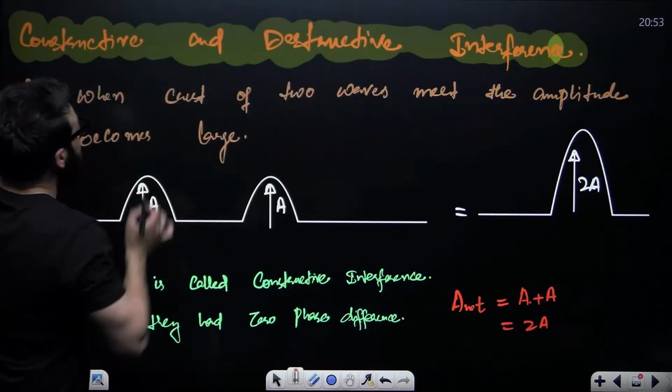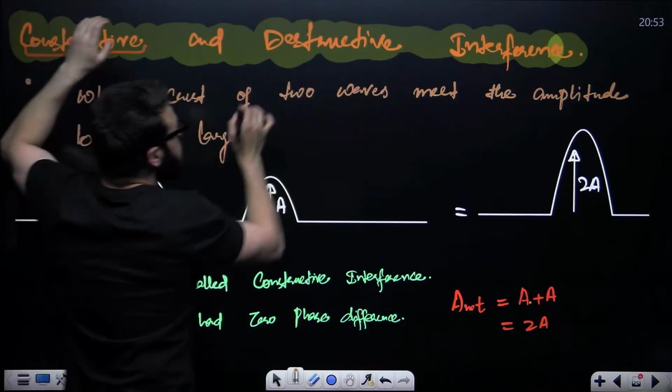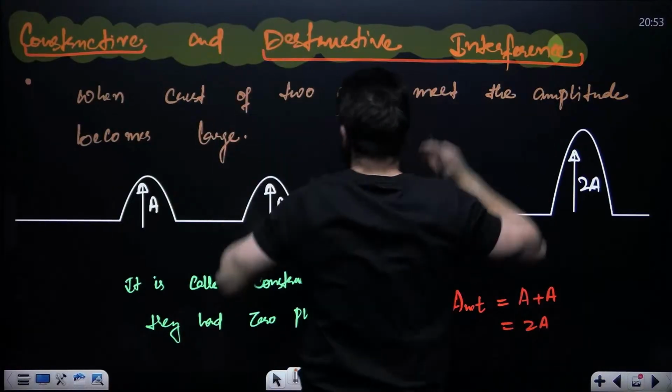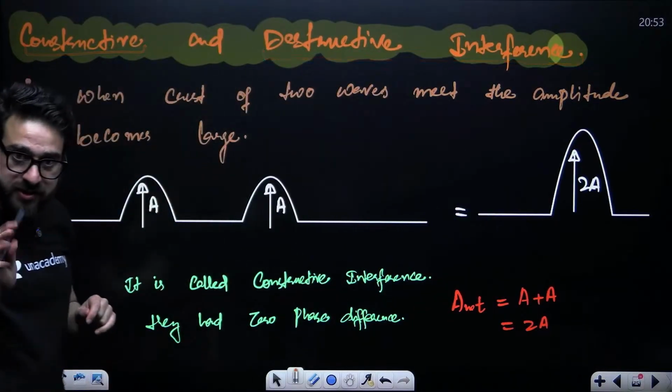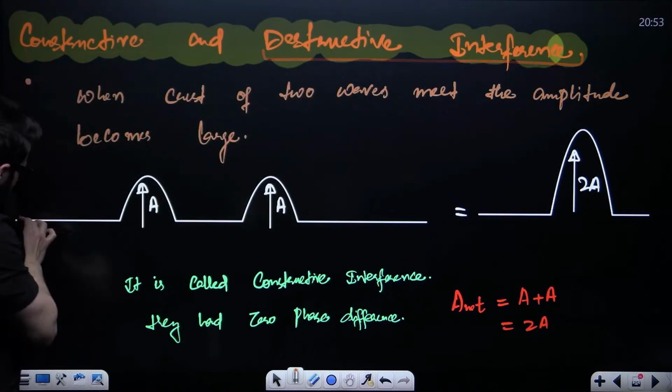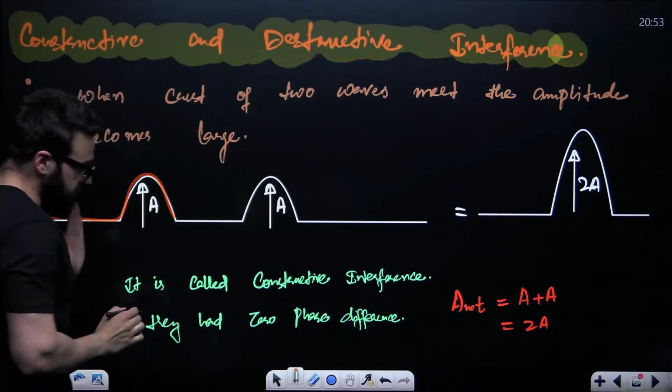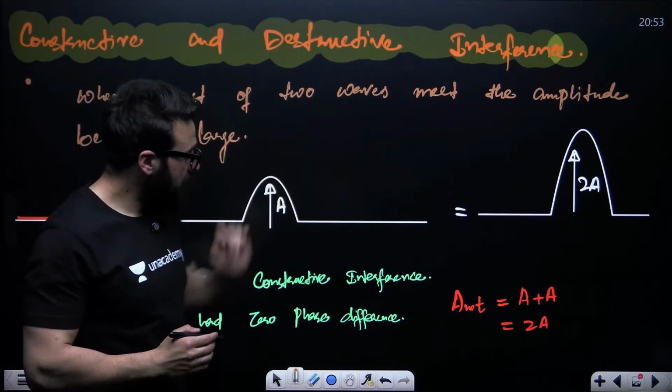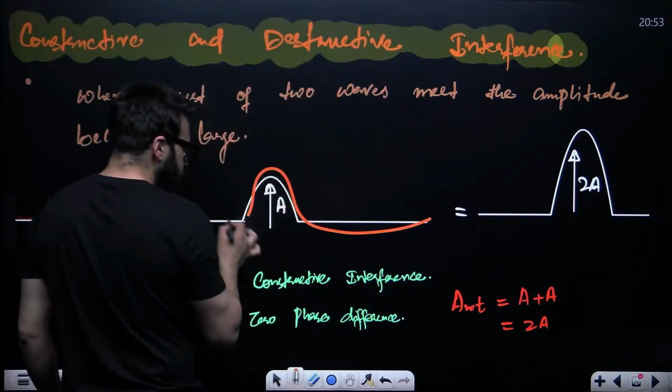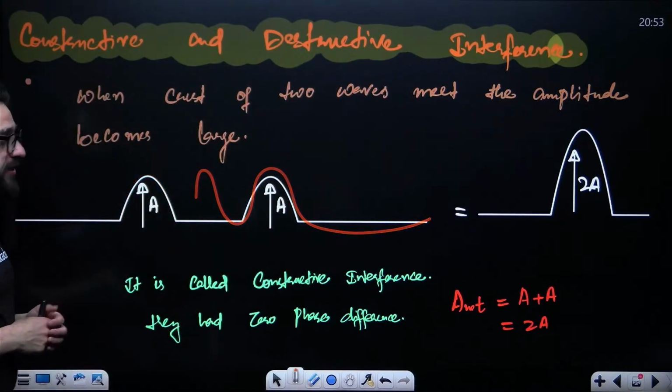Now guys, there is a topic that we call constructive interference and destructive interference. Let's suppose you have a wave over here traveling like this, and another wave coming from that side.